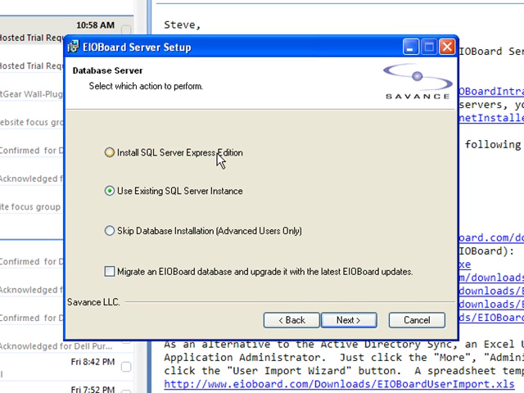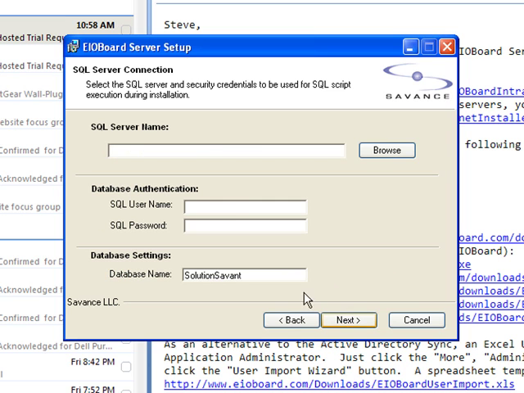It would download the necessary installation files for the SQL Express and run it from there. For me, I'm going to go ahead and put my SQL Server name in here. I can also browse and search for it that way. I'm going to put my SA password here, and I'm going to make my database EIOBoard.